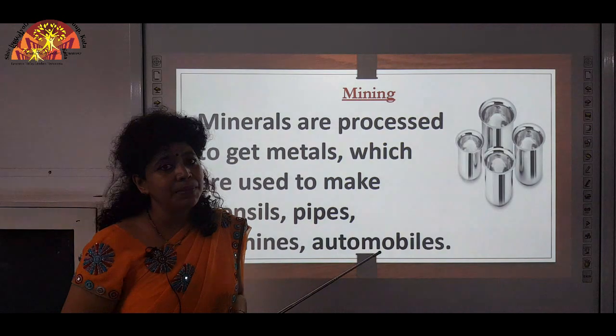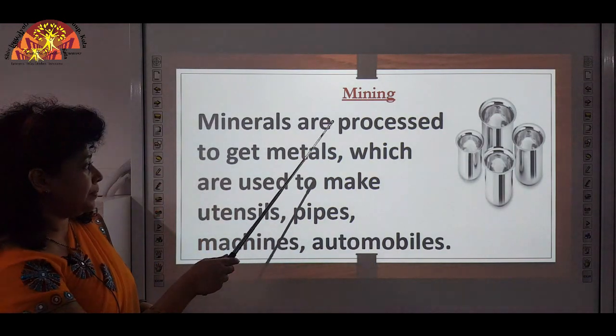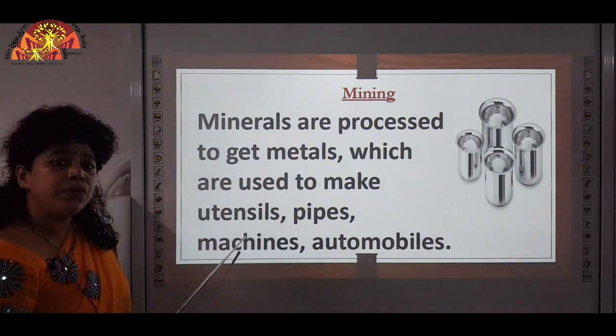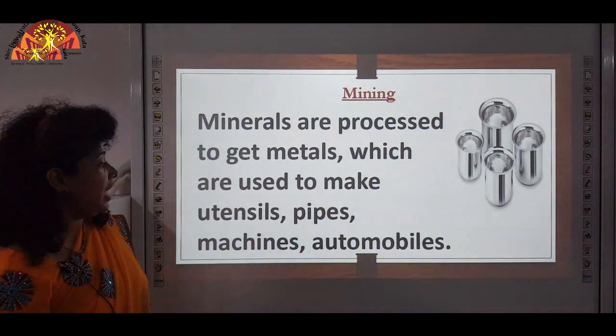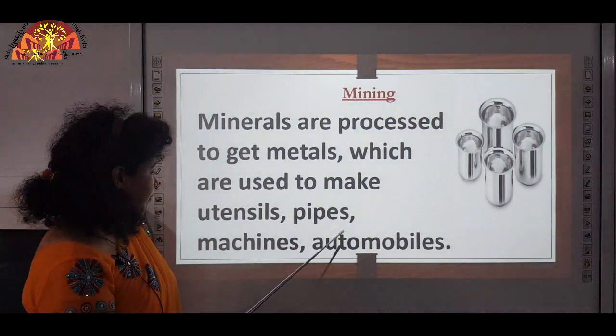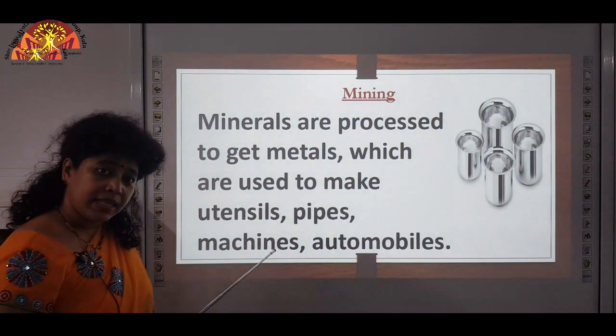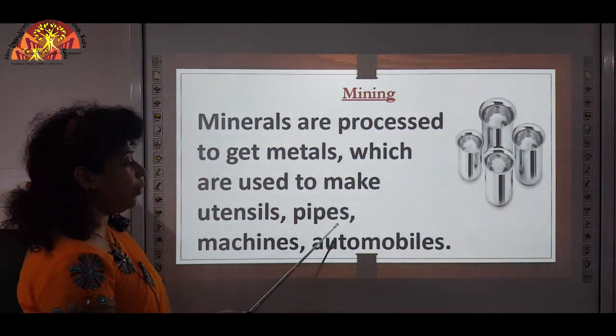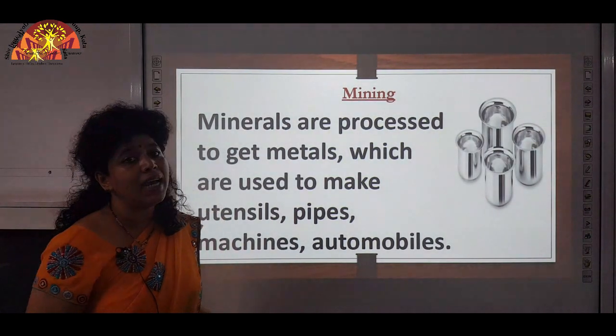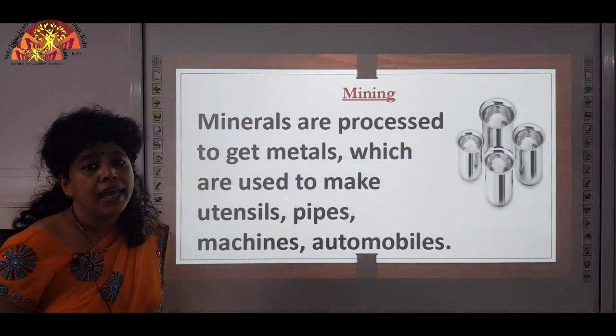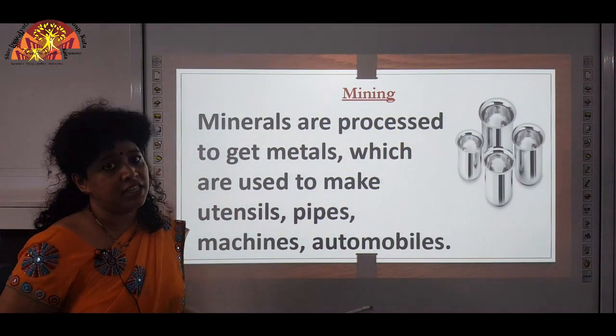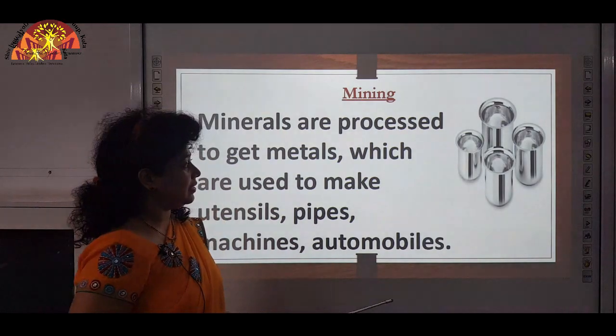And what are these metals used for? These metals are used to make utensils, that is bartan. They are used to make pipes. They are used to make various types of machines and automobiles. What are automobiles? Cars, bikes, buses, trucks, these are all automobiles.